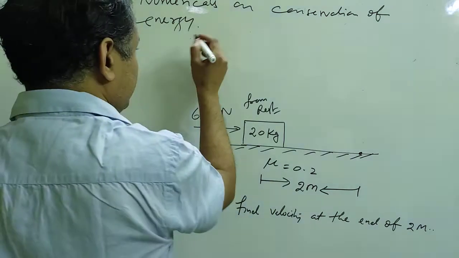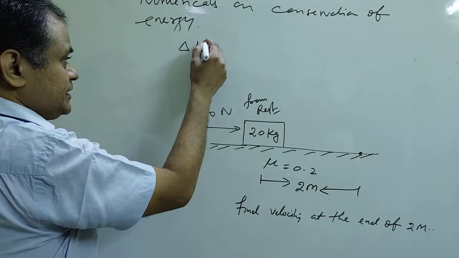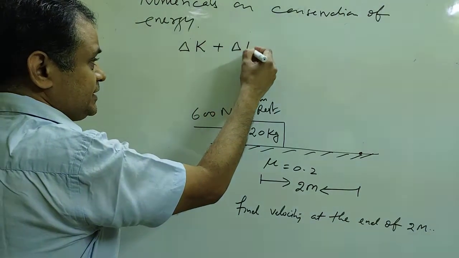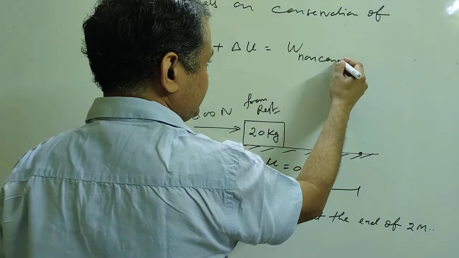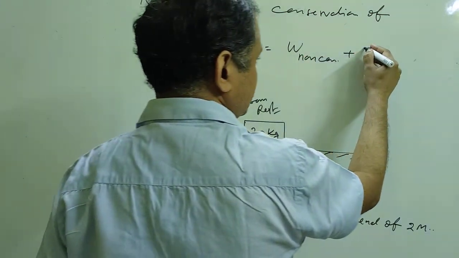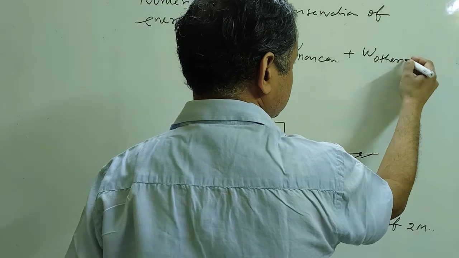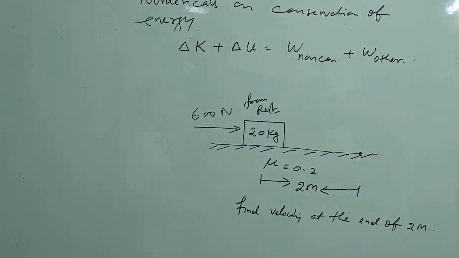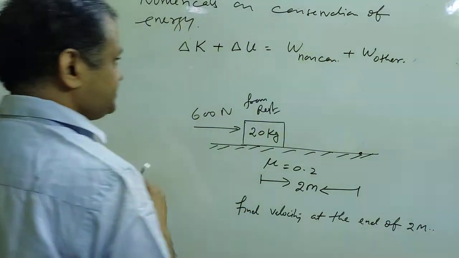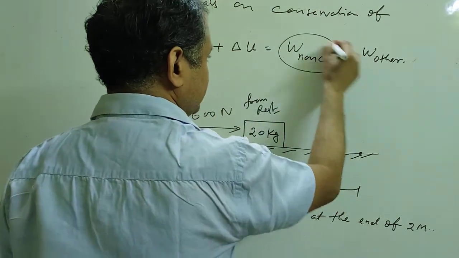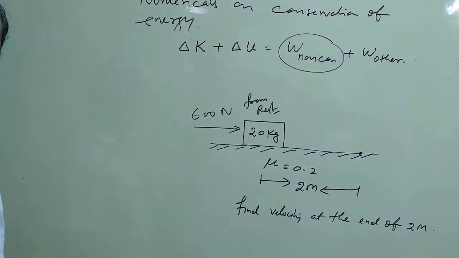So we need to apply delta K plus delta U is equal to work done by non-conservative plus work done by other forces. In the theory part, I already told you delta K plus delta U equals work done by non-conservative plus work done by other forces. So let's start. One by one, work done by non-conservative. Work done means force into displacement.